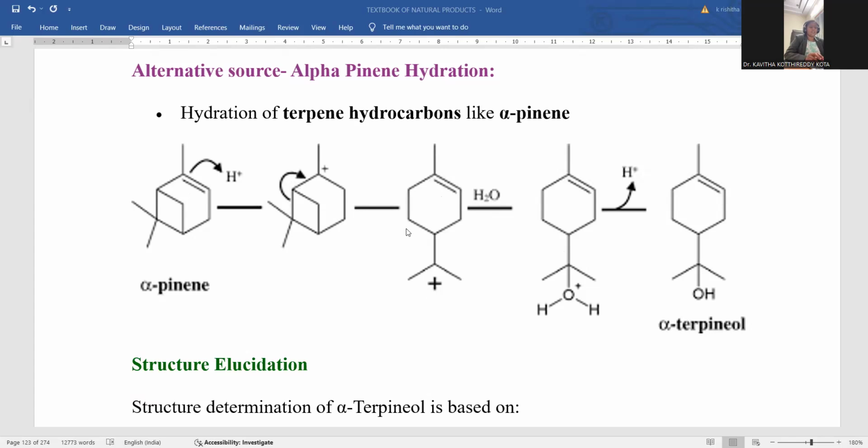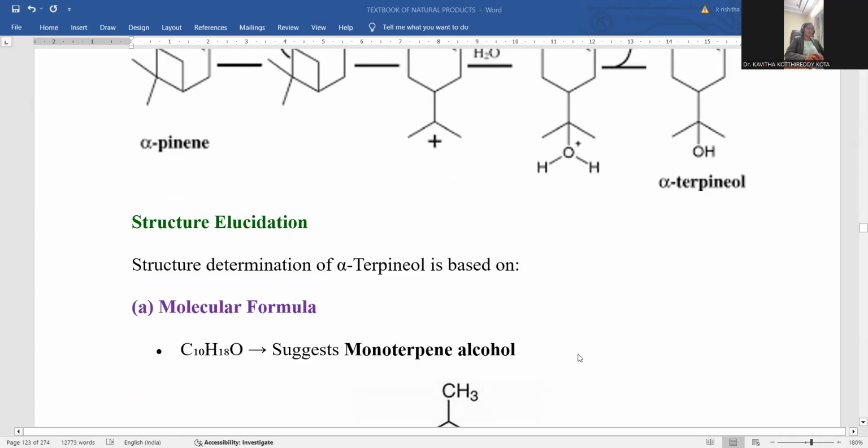Further hydration. So water will be added so that the cationic carbon is bonded with this water molecule, so that here hydronium ion formation is possible. Deprotonation takes place. Finally, you can achieve alpha terpineol as the final product. This is the alpha pinene. Alpha pinene is the starting material and alpha terpineol is the final product. So it is also possible to biotransform that alpha pinene into alpha terpineol.